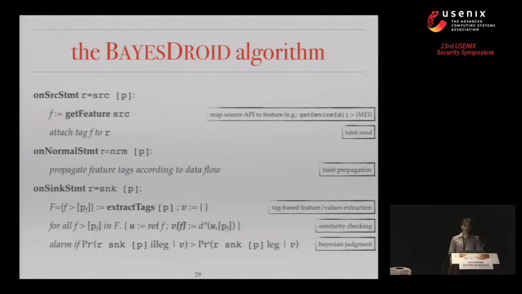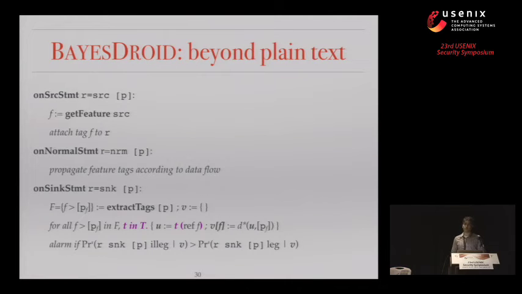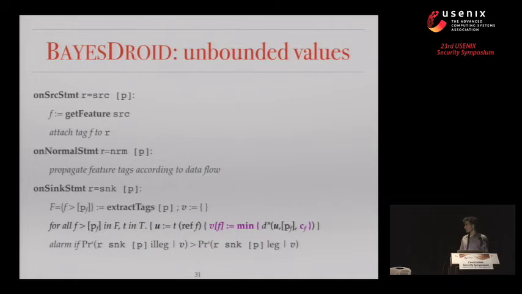But this glosses over some details that I committed to at the beginning. The first being that we said that we can go beyond plain text. All these string distance comparisons work very nicely with plain text, but without dealing with malicious applications, we're still intending to support standard transformations. And the solution to this is easy, actually. All we have to do, because these are standard transformations, instead of just obtaining the reference value for a feature, the value actually read at the source, we can also encode it in different forms and perform the comparisons over the encoded values. So that one's easy.